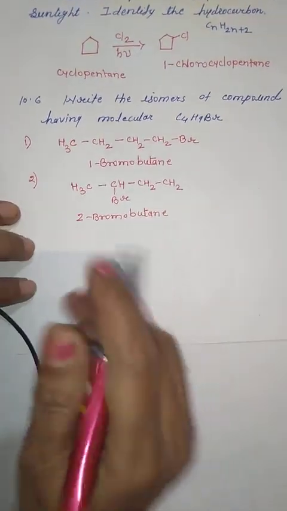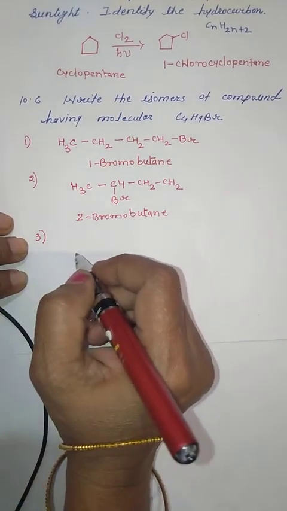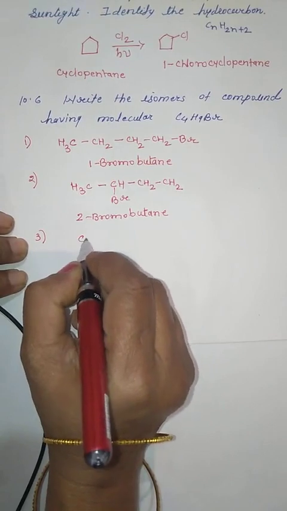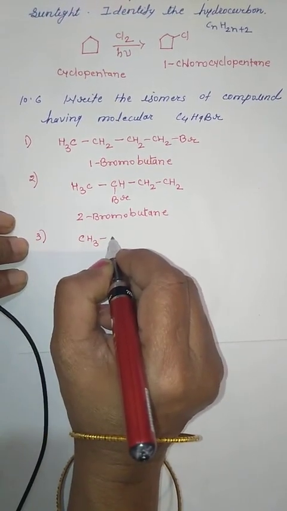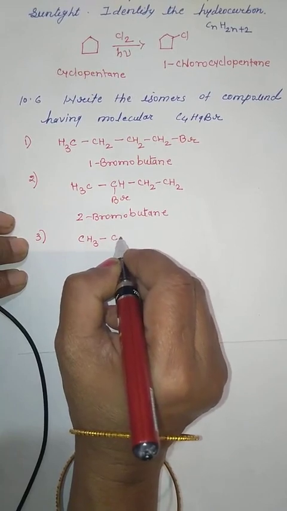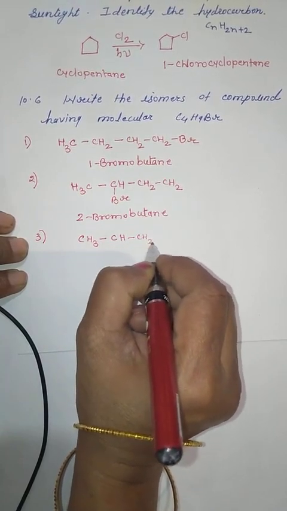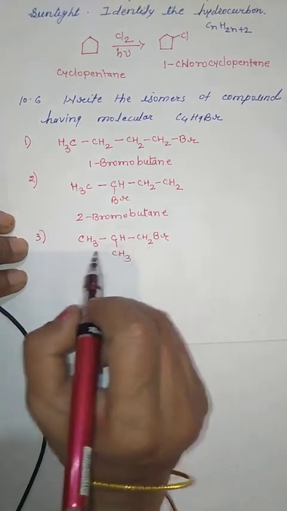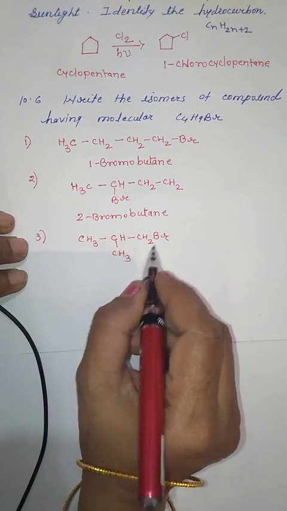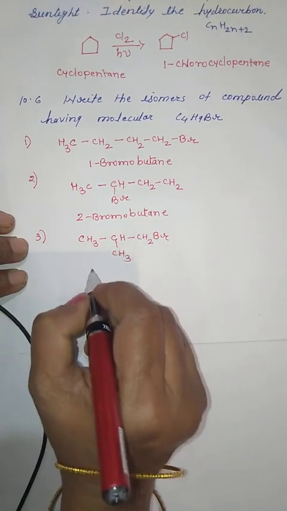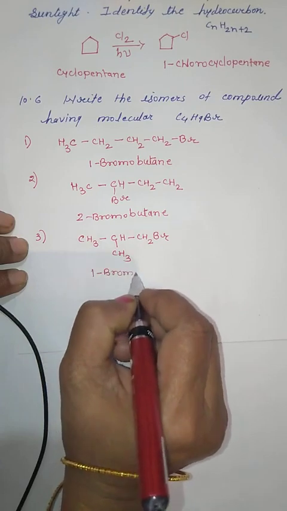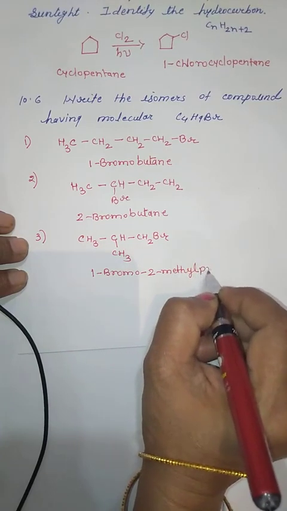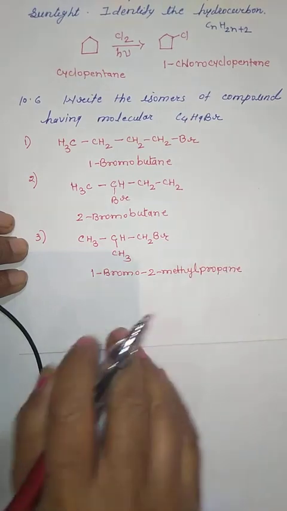Let us go for the third one. In the third structure, we will make the chain of 3 and put one carbon as a branch. So it will be CH3, then CH, then CH2Br, and here we will put the methyl group. So we have made a straight chain of 3. The IUPAC name we are giving is 1-bromo-2-methylpropane. This will be the third compound.